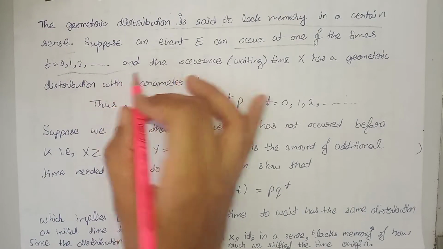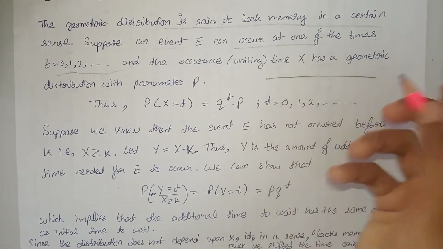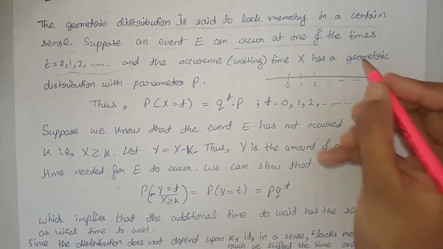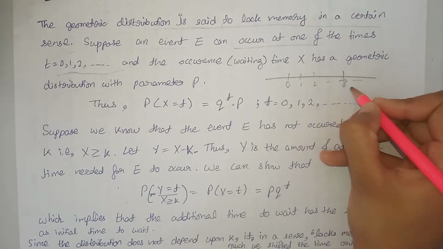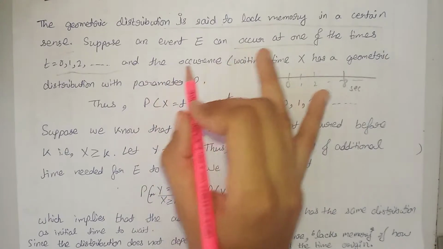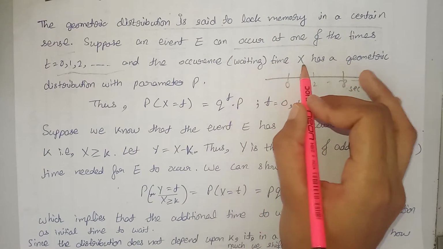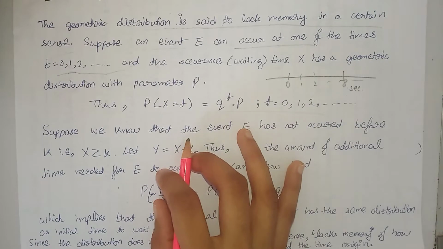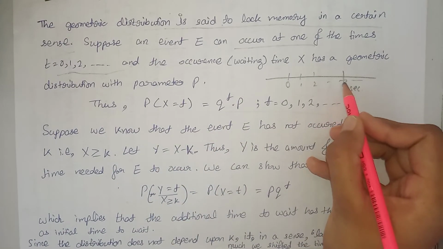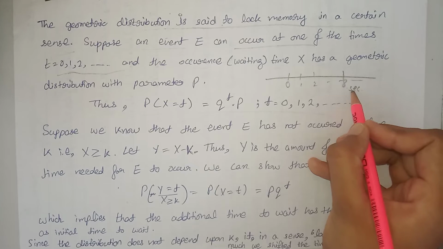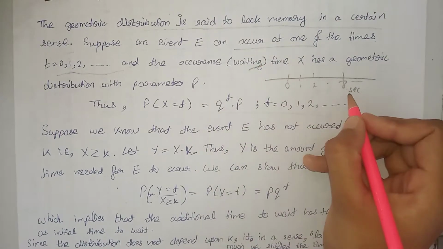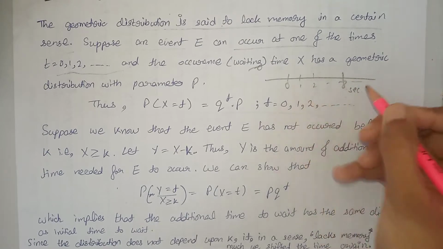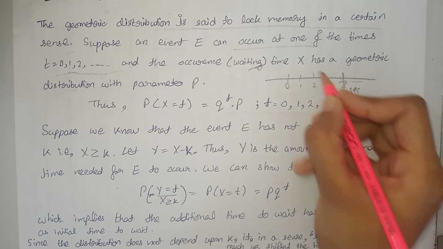up to infinity. That means we have an event E and it will occur, suppose, at time 0, 1, 2, 3, at a specific time. Suppose it will occur at time 8, that is 8 seconds. And the occurrence or waiting time X has a geometric distribution with the parameter p. Since this is our occurrence time, that is the 8th second, it can also be called the waiting time, since for the event to occur at the 8th second, we have to wait for 8 seconds. So it is also the waiting time, which is denoted by X.